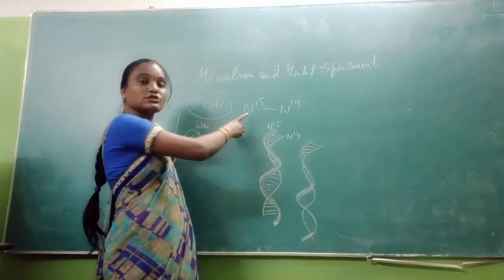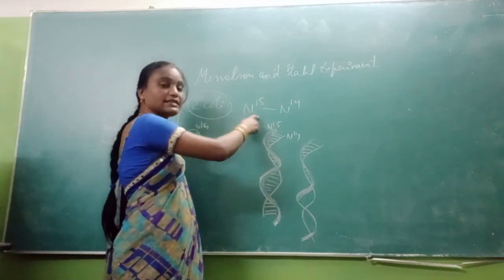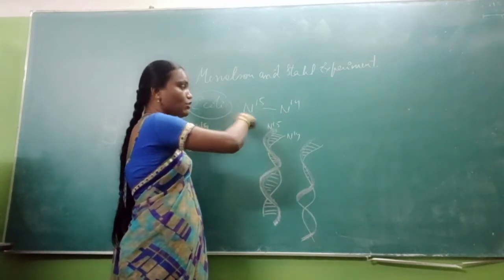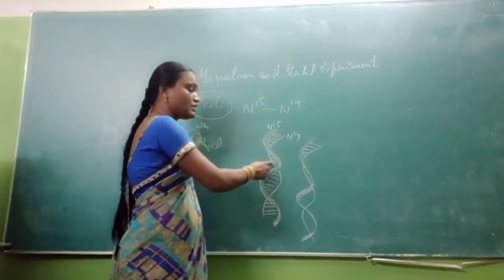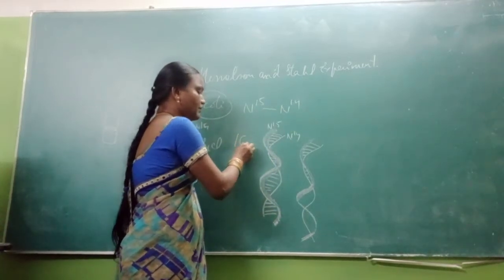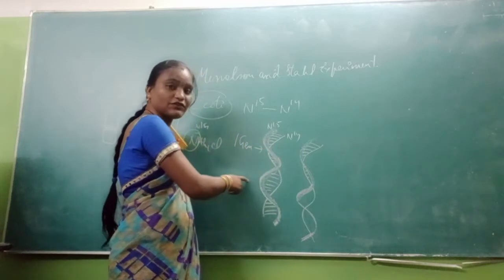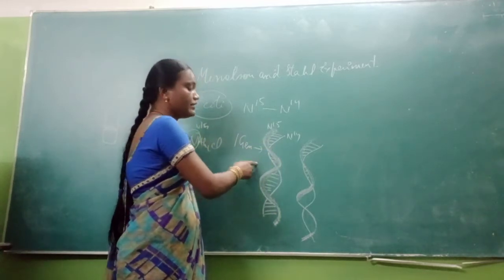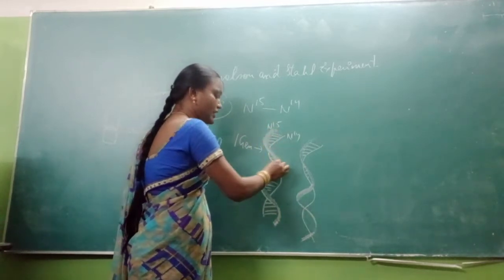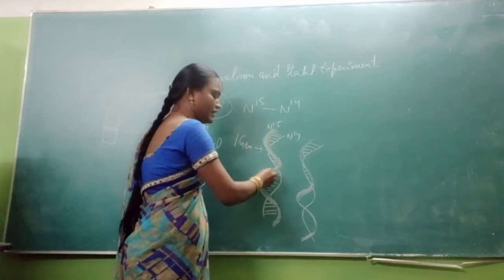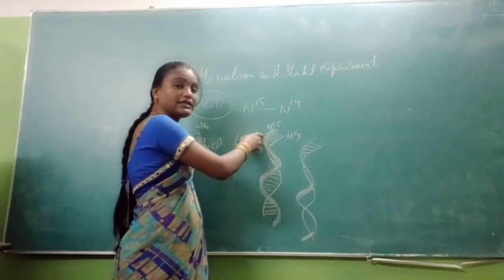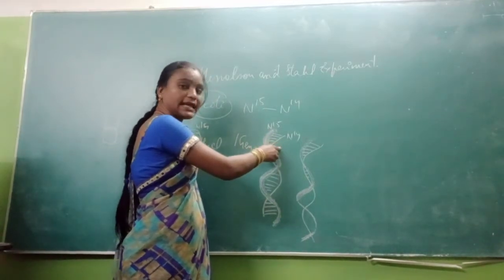First, initially it is grown in N15. Next, this N15-grown colloid is allowed to grow in N14. So in the first generation, when the strands are observed in autoradiography, what happened? The two helices formed in the two daughter strands. One of the strands is an N15-containing strand and the other strand is N14.